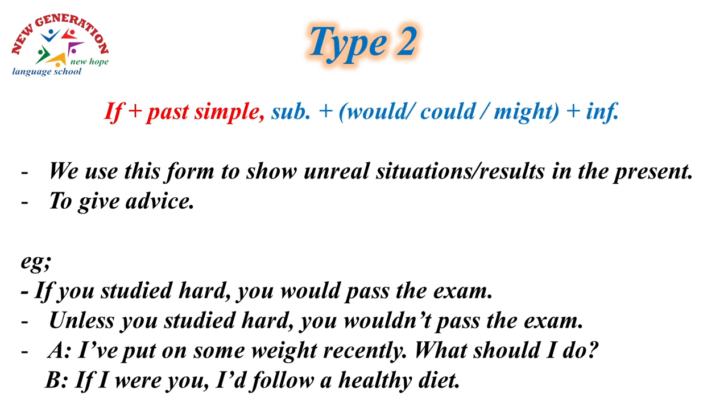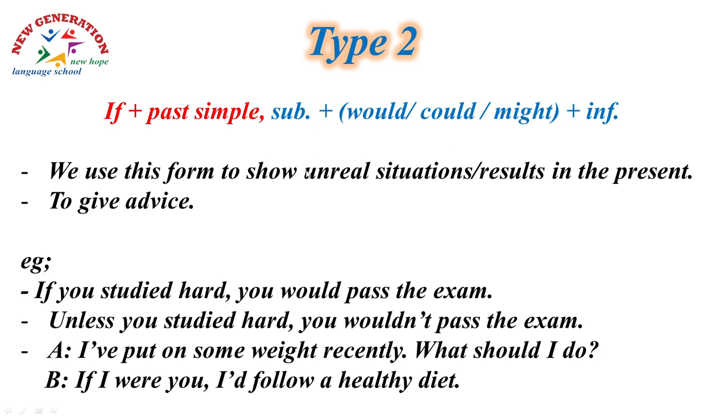Type 2. If, and then the clause or the sentence that shows the result in the past simple. By the way, I'd like to warn you, all the tenses that we talk about in the conditionals are hypothetical. They are not real. So don't think that as long as we use the past simple, that means we're going to talk about something that happened in the past. No, this is a hypothetical tense. So if plus past simple, and then the second sentence that shows the result, subject, maybe would, could, or might, plus the infinitive form.